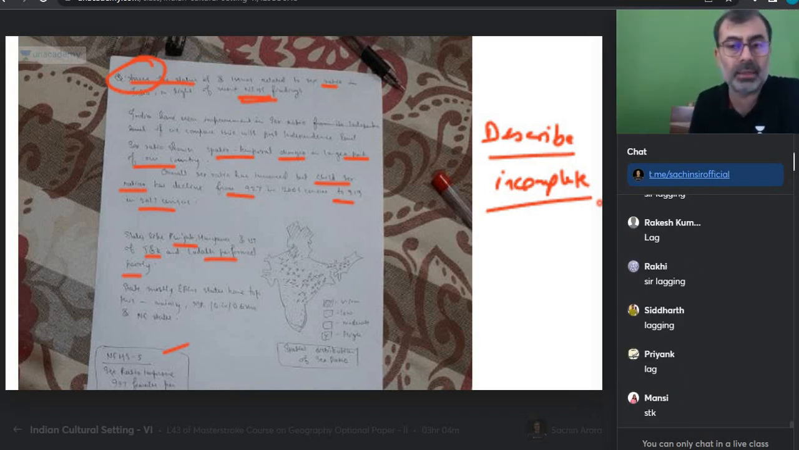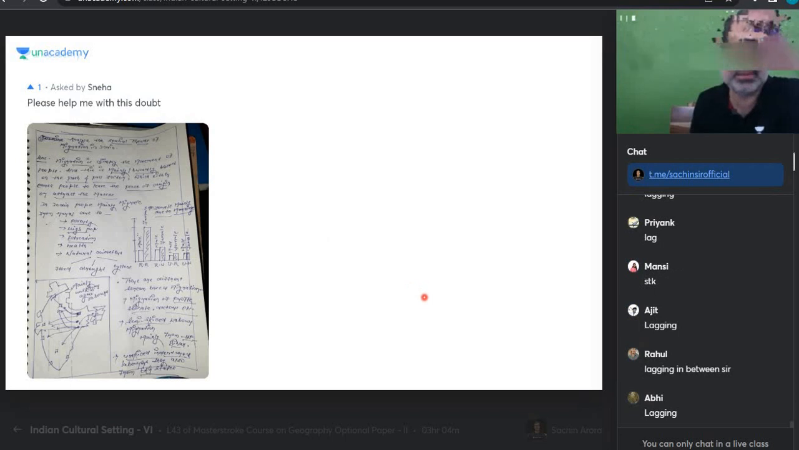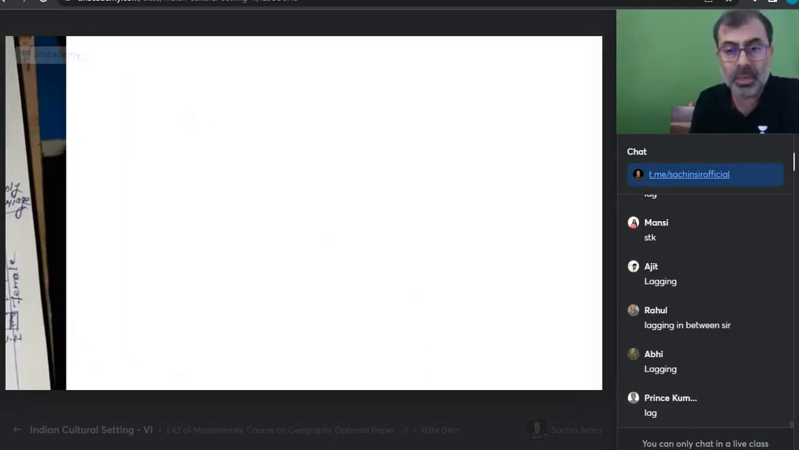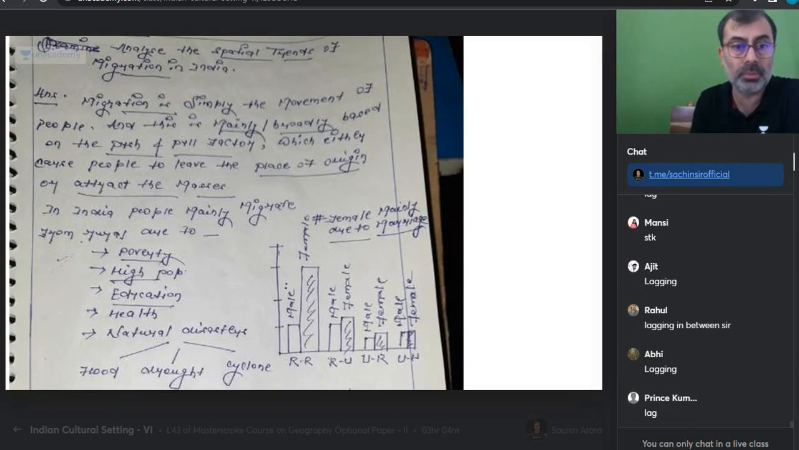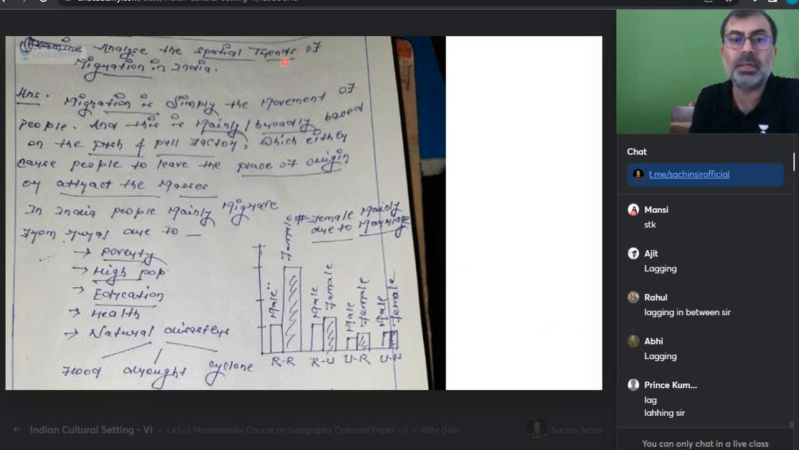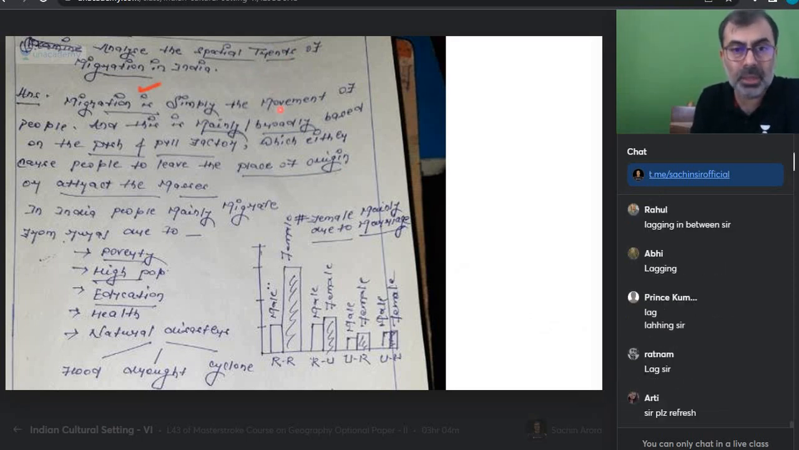Answers, please see where you stand. Looking at others' answers, see where you stand. It is not about making fun of others or saying, wow, they know more than me. Analyze the spatial trends of migration. Migration is simply the movement of people. Why are we saying migration is simply the movement of people? It is not like that. Please, this is wrong. Don't give such a wrong statement.